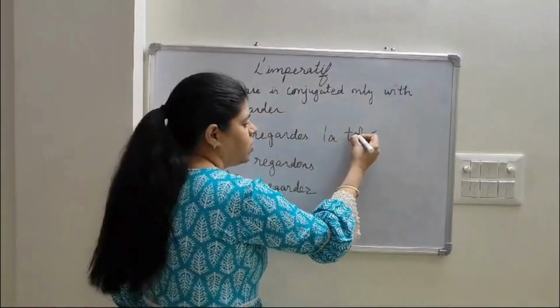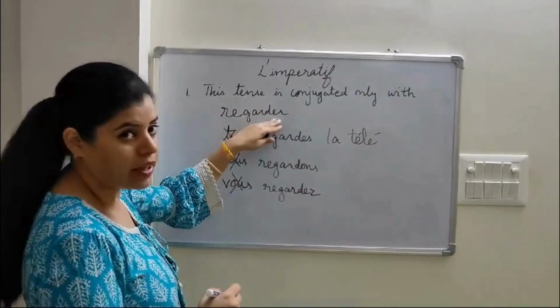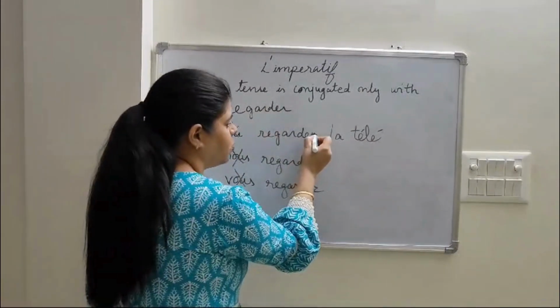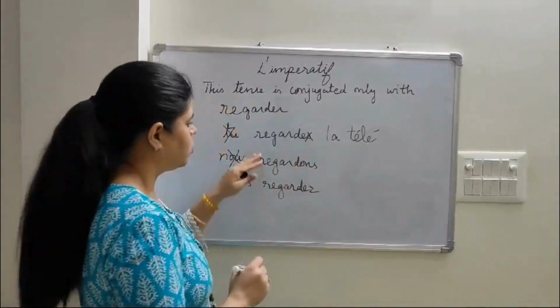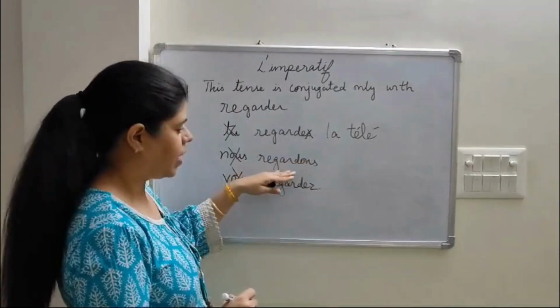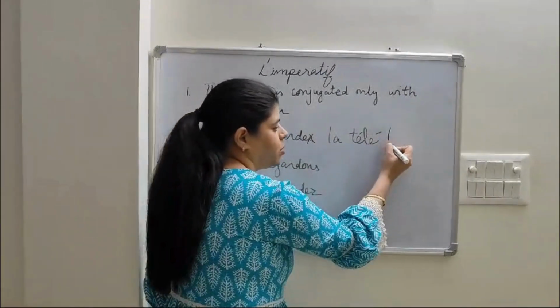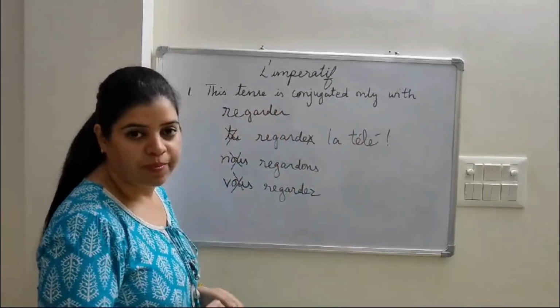Another important rule: whenever we are conjugating with tu, with an ER verb, we need to remove this S. So, the conjugation will be only regarde la télé, regardons la télé, regardez la télé, and at the end we can put the exclamation sign.